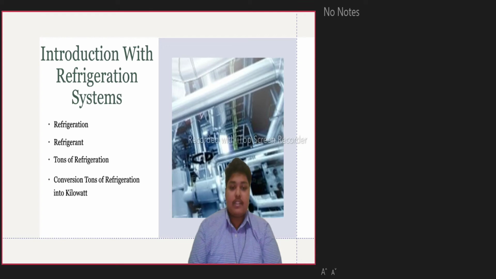There are three types of refrigerant system. First of all, tons of refrigeration. We call it TOR. T means ton, O means of, and refrigeration, and it is the unit of refrigeration capacity. A ton of refrigeration, also called a refrigeration unit, is a unit of power used in some countries to describe the heat extraction capacity of refrigeration and air conditioning equipment. A refrigeration ton is approximately equivalent to 12,000 BTU per hour, or 3.5 kilowatts.